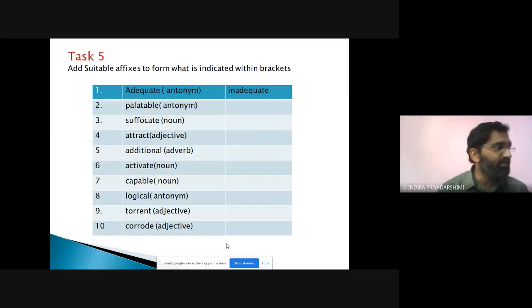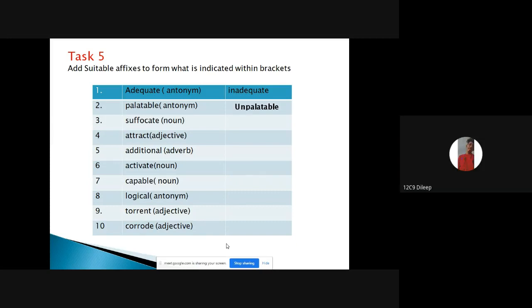The last one: add suitable affixes to form what is indicated in the given brackets. Adequate is already given; inadequate is an antonym. Palatable, antonym: unpalatable.